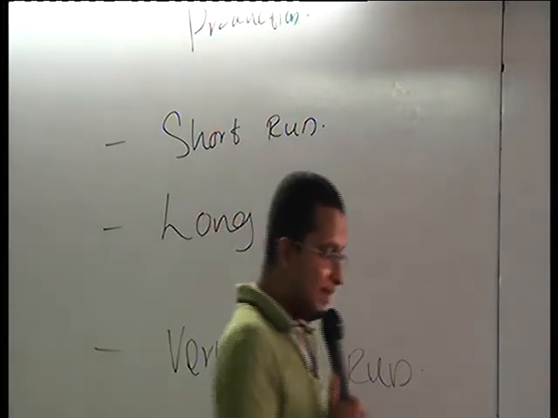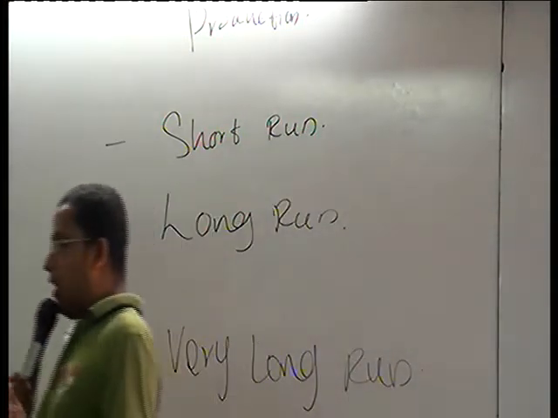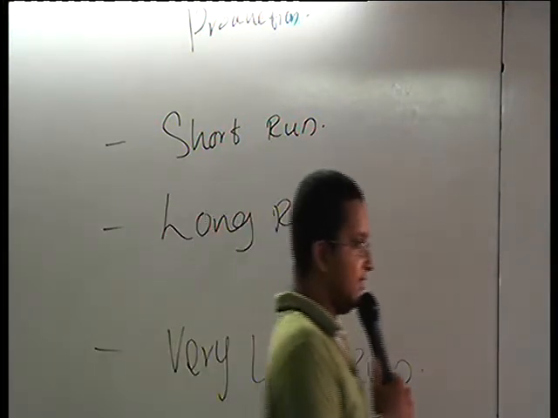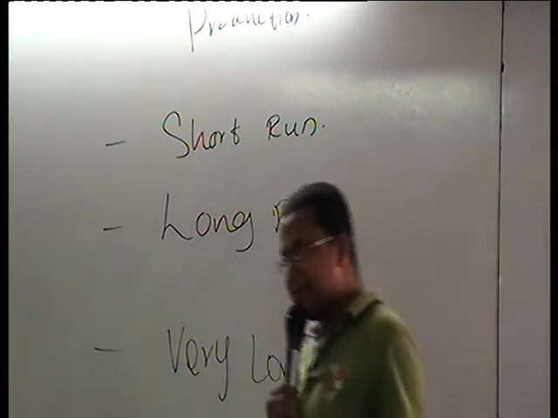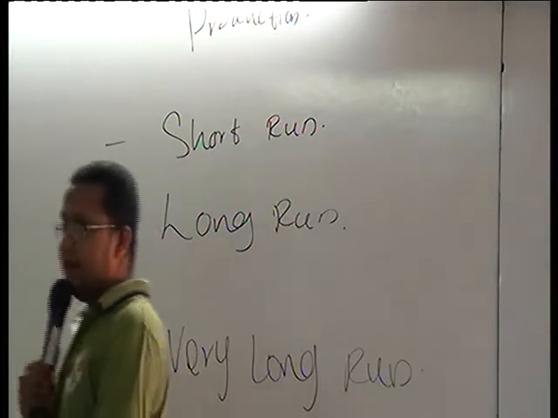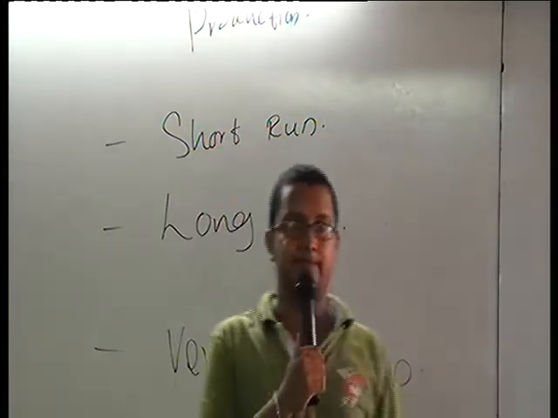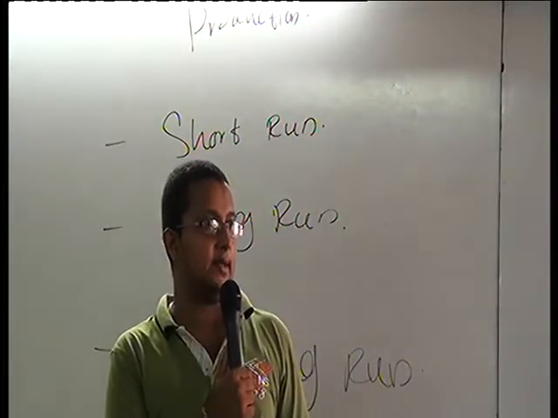Let's take a simple example and understand what is short run, what is long run, and what is very long run. What are the features? Let's assume I just started A-level class.